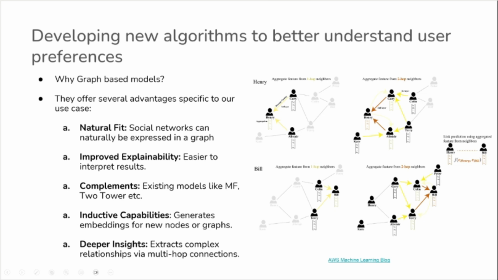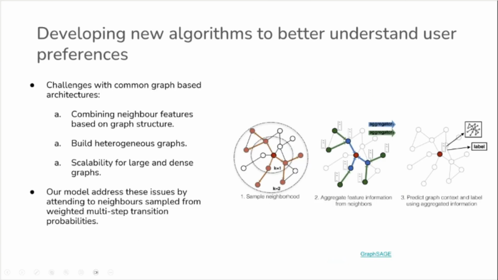So what do we do? Popular graph-based approaches like GraphSage do something like this. Let's say you want to get the node representation for this central node. First, they sample some neighbors for that given node. Then they only aggregate the features from these sampled neighbors to get the representation of the node. And that representation can be used for the downstream task like link prediction, node classification, or something else.